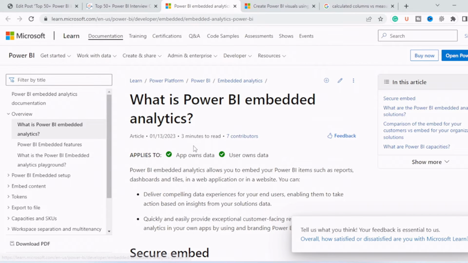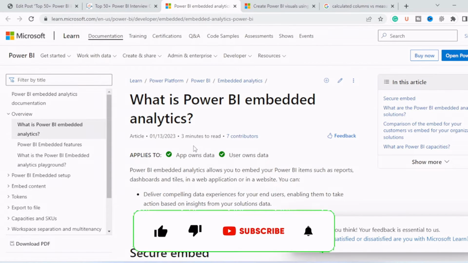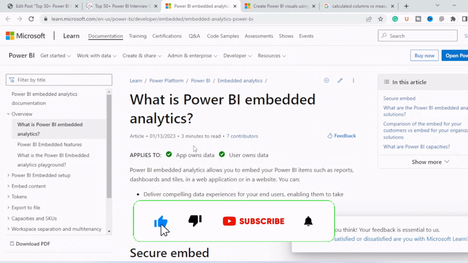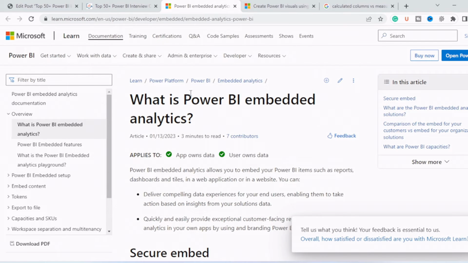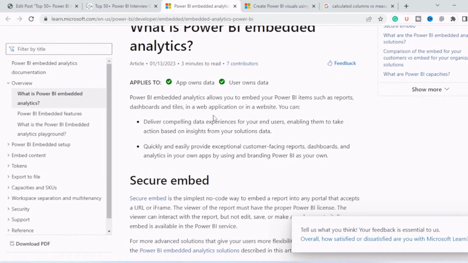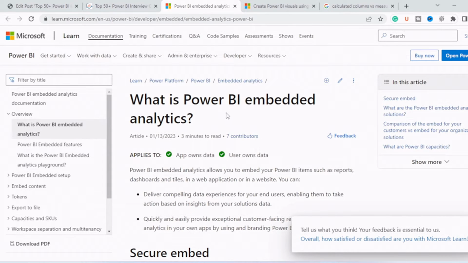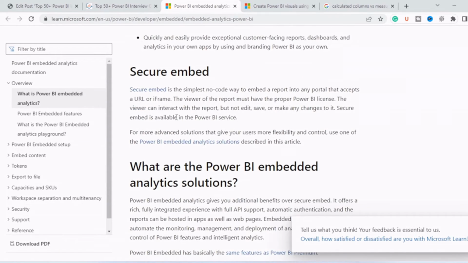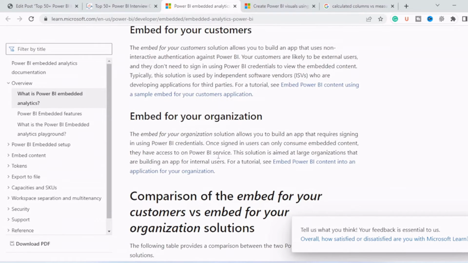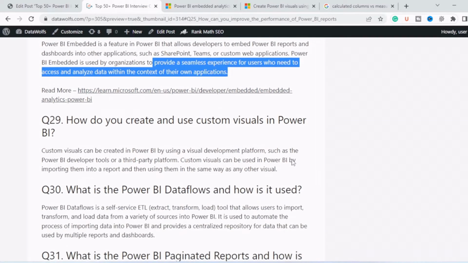So basically, by using Power BI Embedded, you can access the report directly from the Teams environment or any web application. You do not need to come to Power BI service, that is app.powerbi.com. You can use Power BI anywhere in your web. So this is the link which is provided by Microsoft. You can go through this to learn more about Power BI Embedded.